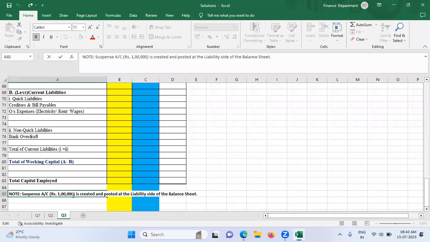We understood that it has to be at the liability side. We also understood that it is a suspense account. We also understood the amount, that is 1 lakh. But should we consider it as secured loan or unsecured loan? What should we consider? Now, in that case, you have liberty to presume anything. But I will not give you all liberty. I will teach you one thing and you have to follow that thing.